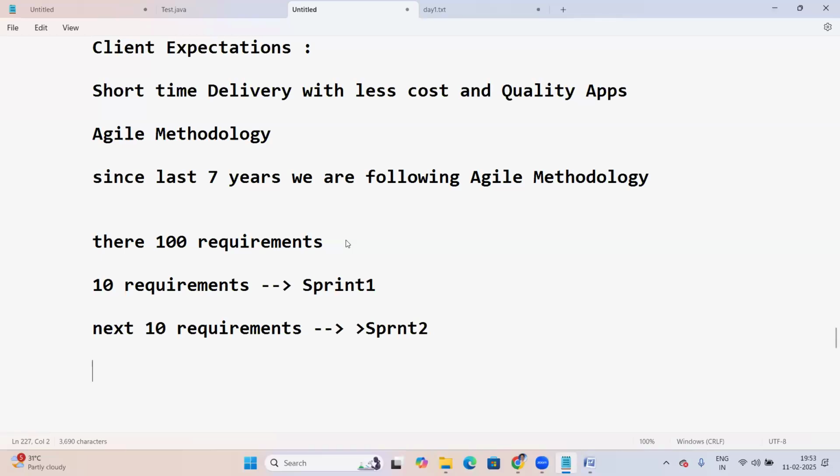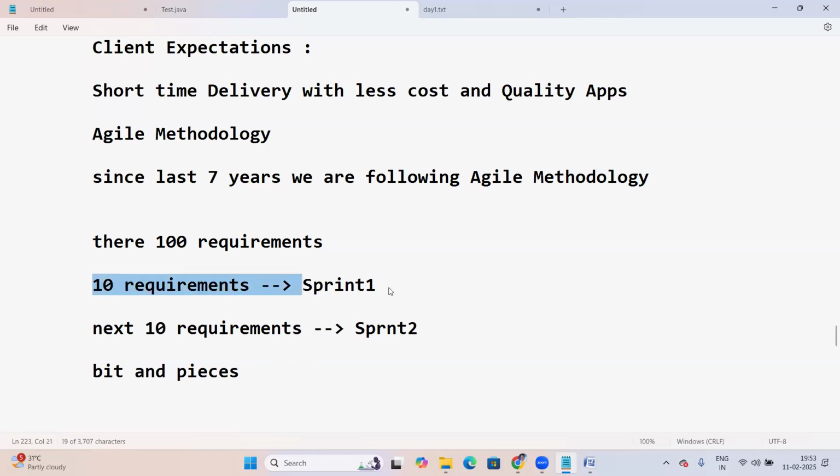So the first 10 requirements are developed, tested, and released, so the first piece, maybe some modules, is released. Then the next 10 requirements, the next piece released. This is called bits and pieces. Agile methodology is a bits and pieces concept: releasing projects in bits and pieces, like sprint 1, sprint 2.